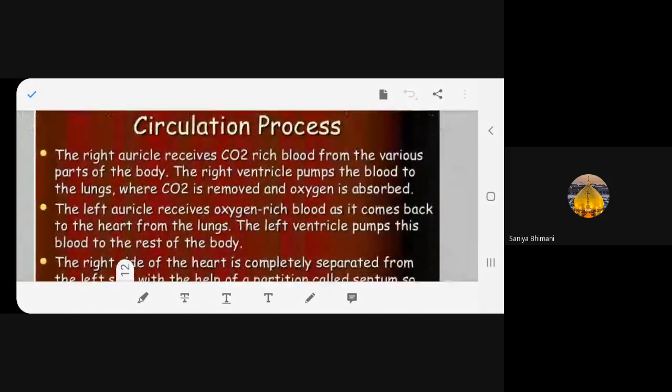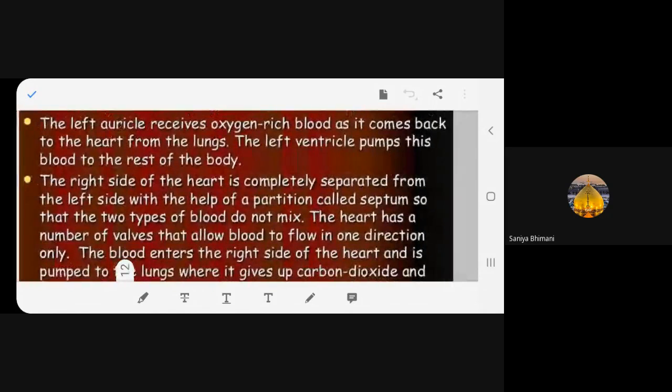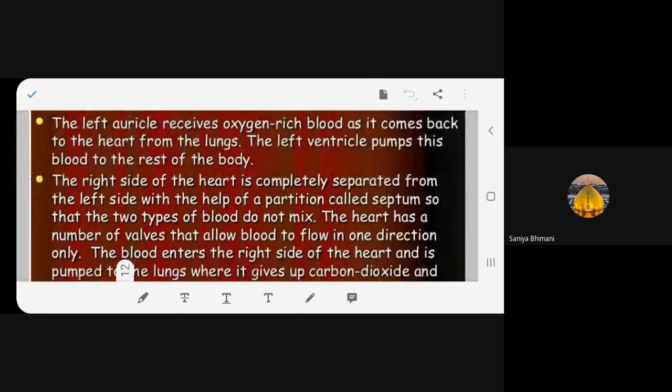Number two. Now let's see what the left auricle does. Read. The left auricle receives the oxygen-rich blood that comes back to the heart from the lungs. The left ventricle pumps this blood to the rest of the body.